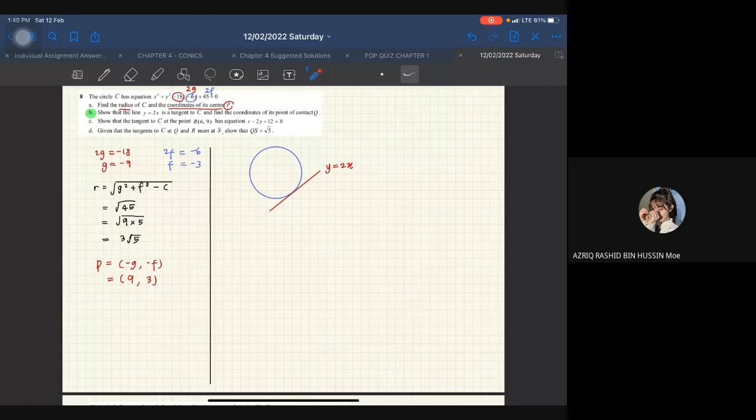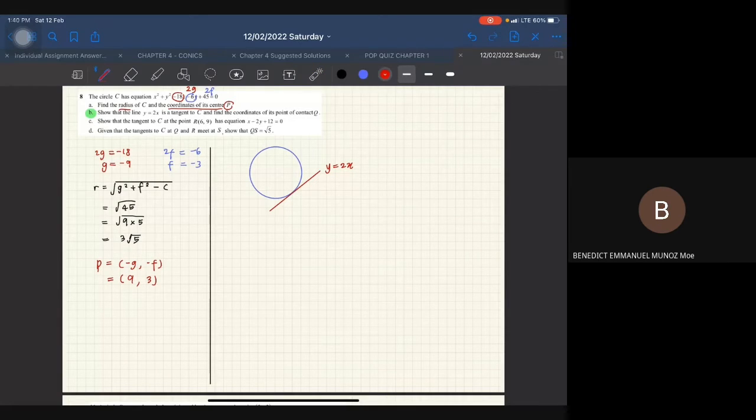Okay, so any idea macam mana awak nak buktikan dia? Siapa-siapa nak cuba tak? B square minus 4AC equals to 0. Yes, kenapa dia mesti equal to 0? Because it intersects at one point. Yes, exactly. Okay, so ingat tadi saya cakap kalau dia touches at one point, meaning that line itu automatically akan jadi tangent untuk that circle.